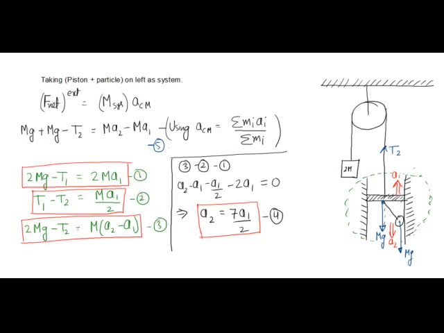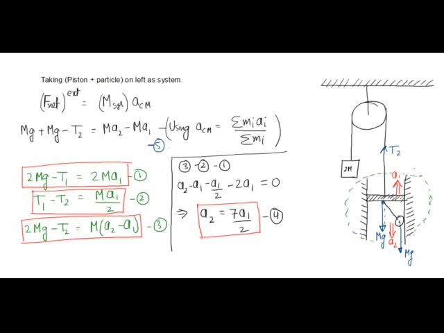So I have these three equations now. What I want to do here is find out the relationship between A1 and A2, which are the acceleration of this piston and the downward acceleration of this particle. Note that this particle may have some horizontal acceleration also, but right now I am not bothered about the horizontal acceleration. I just want to find out the relationship between the vertical component of acceleration of this particle and the vertical acceleration of this piston.